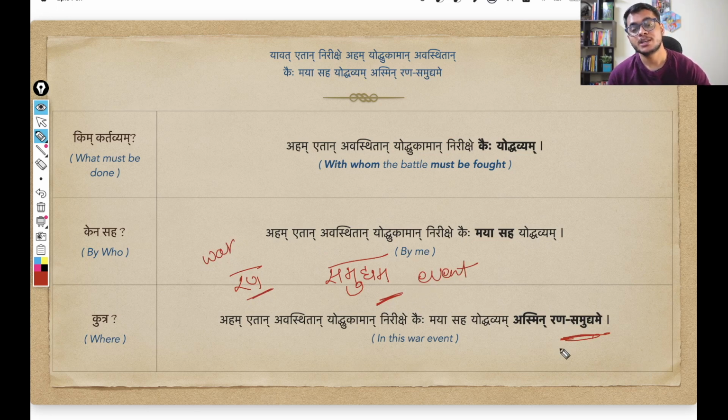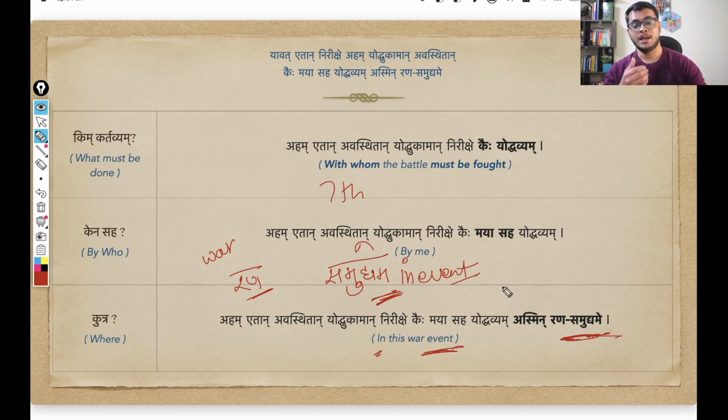And since I want to say in this war event, so I'm using this in event. So I'm changing this samudyam into its seventh case. Why? Because in seventh case we use this in something, on something. So in event, so samudyam, it changes into samudyame. And the combination word ran samudyame simply meaning in war event. Okay, this is the combination word.